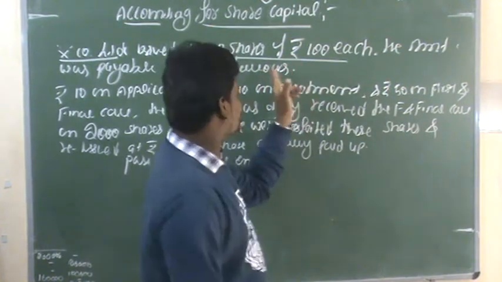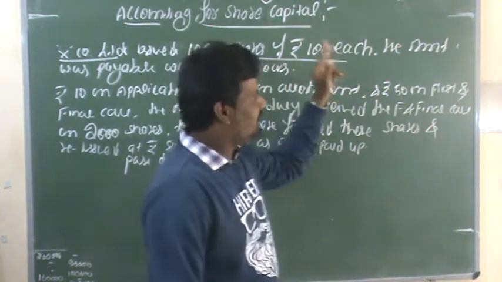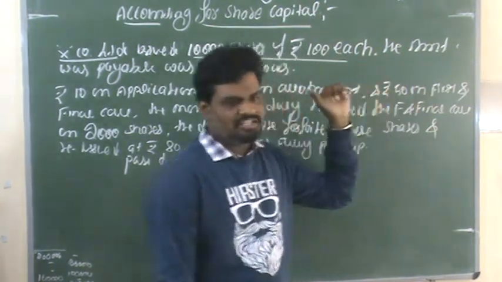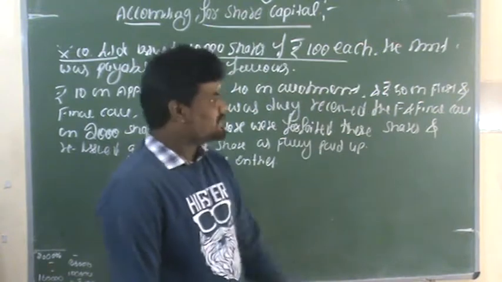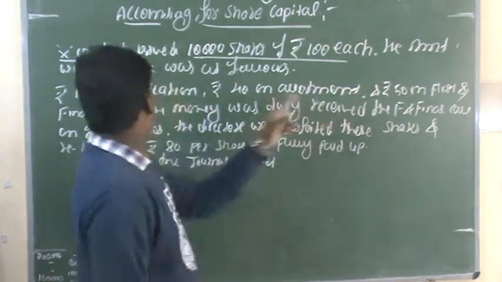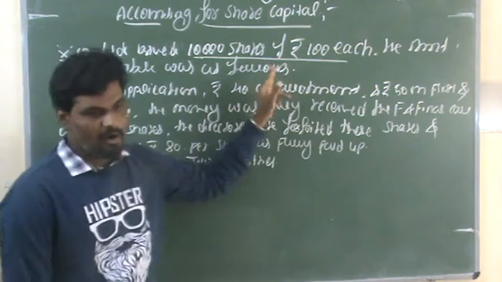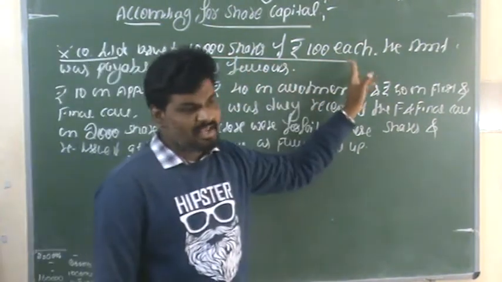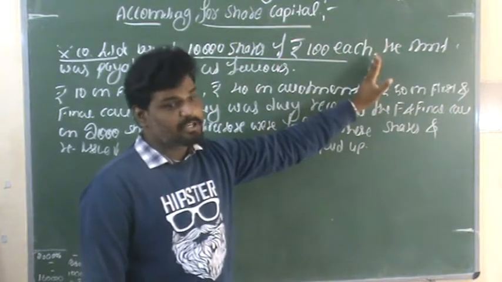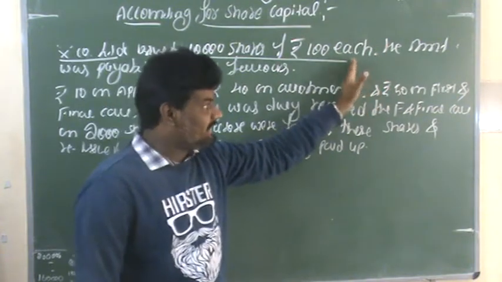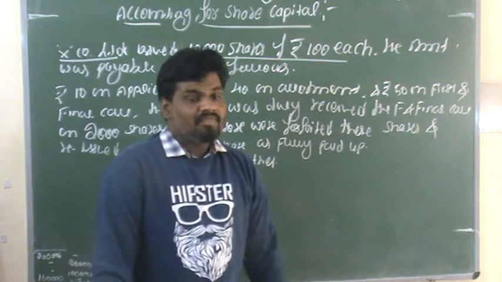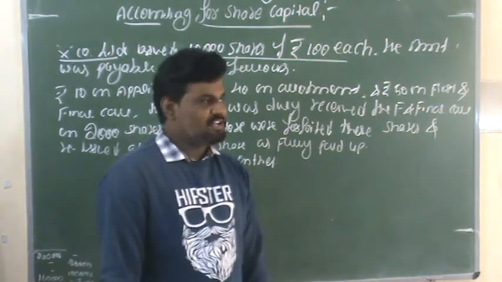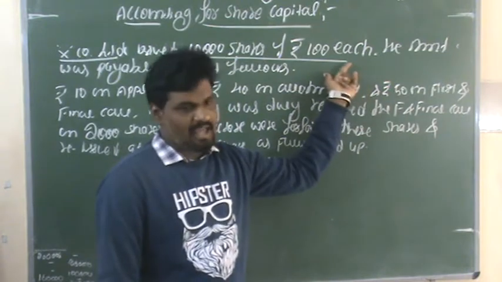The total number of shares is 10,000. The value of each share is rupees 100. The amount was payable as follows. On each share of 100 rupees, the amount is payable at different stages. There are different stages for the collection of share capital.